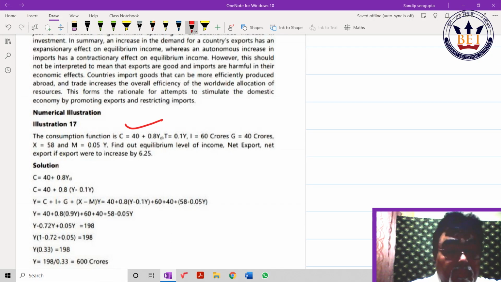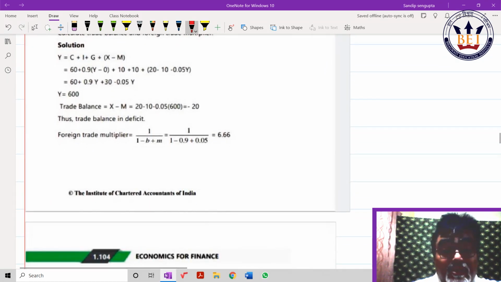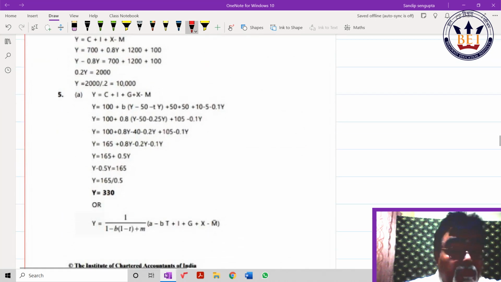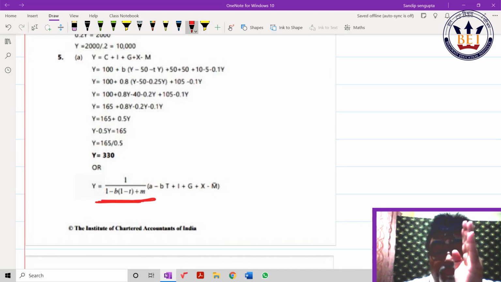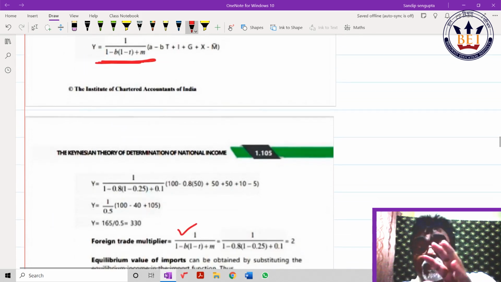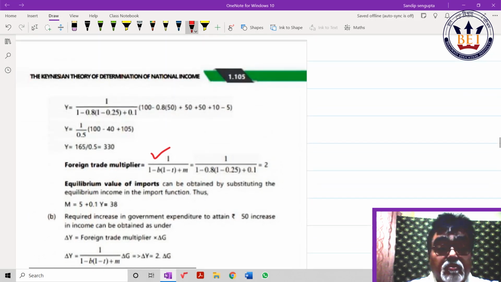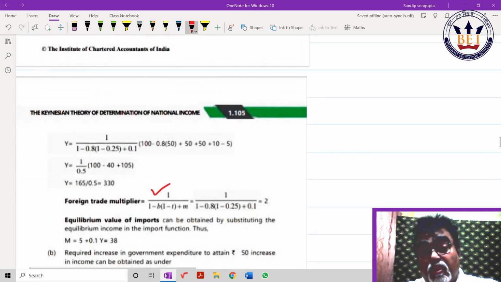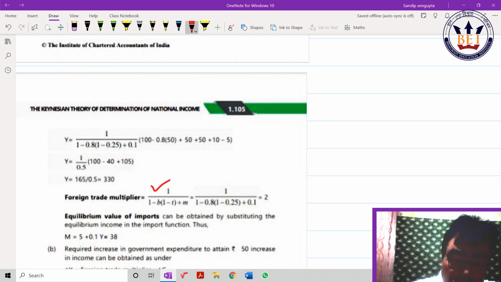This part you have to practice, the foreign trade multiplier with 1 minus t if tax is a function of Y. These are the illustration page numbers, I repeat, don't get confused. Lastly, I am giving one page where I have typed all these new page numbers so that one bacha instantly can take care of this page number, and accordingly from institute material they can answer this.